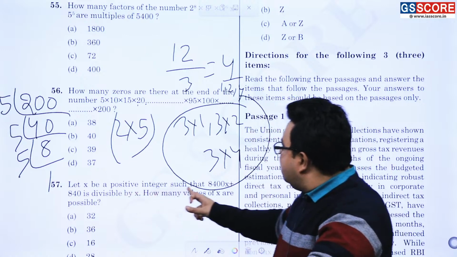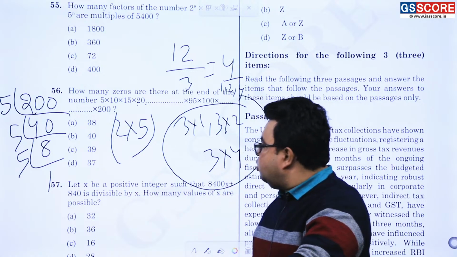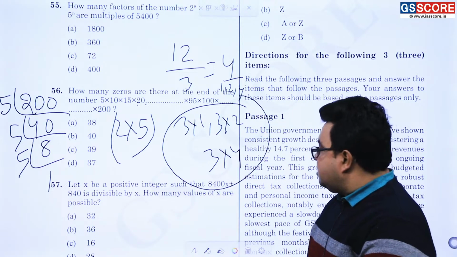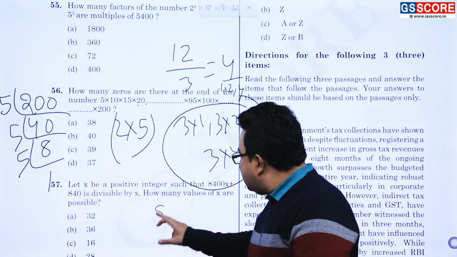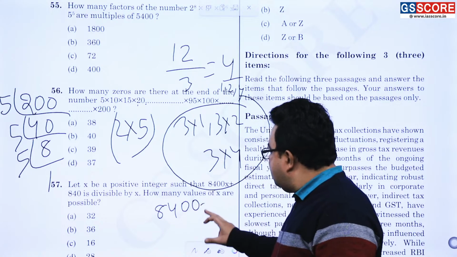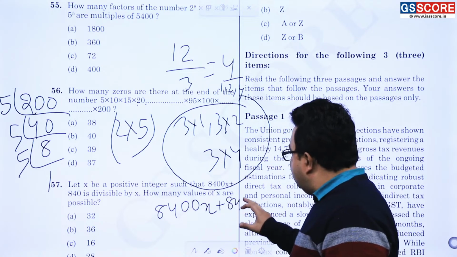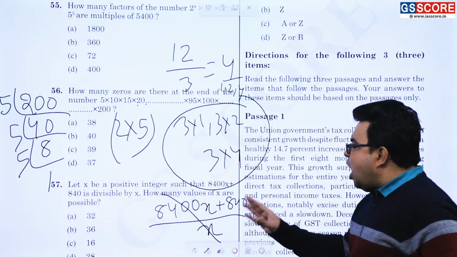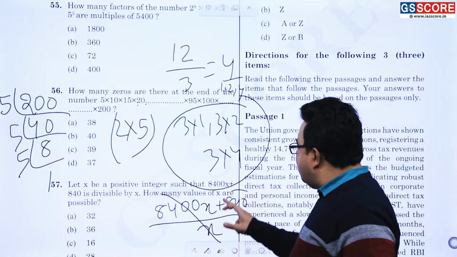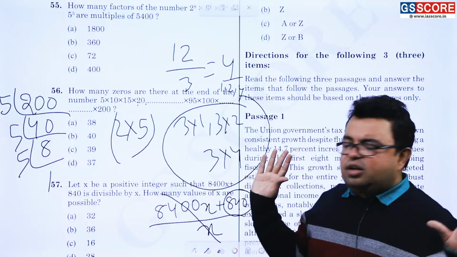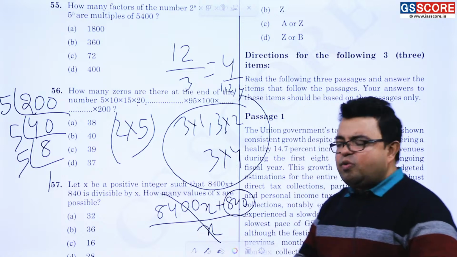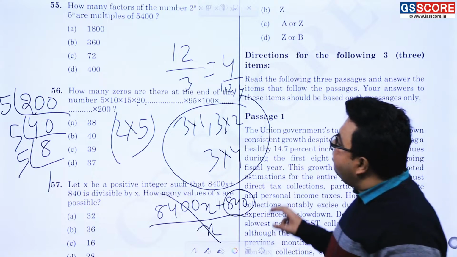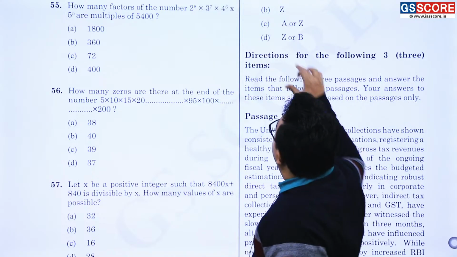Let x be the positive integer such that 8400x plus 840 is divisible by x. Now, if you are simply dividing this 8400x plus 840 by x, then you are seeing that this is completely divisible. How many values of x are possible? So 840 का जितने भी number of factor हैं, that is going to be the answer of the question, because it has to be divisible by x as well. That's the answer of the problem. Now, after 57, we are going to 58 number.